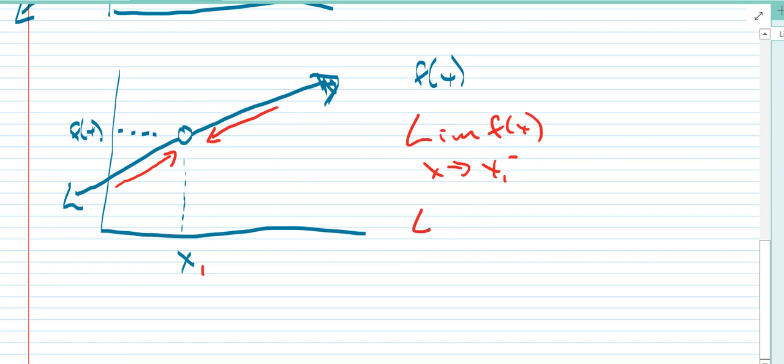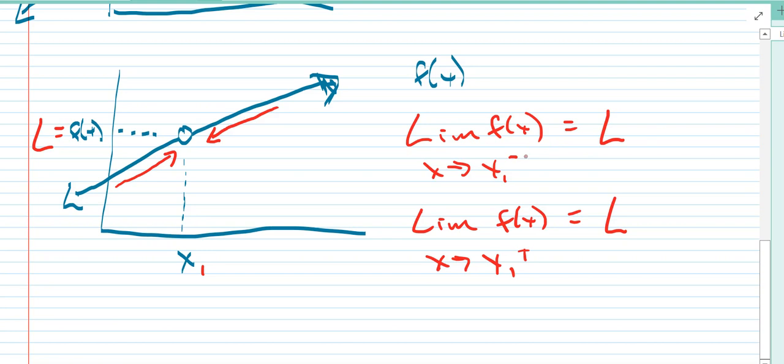the limit of this function f of x as x approaches x sub 1 from the right is also approaching some limit, L. It's approaching this function value, whatever it is. We know the function value doesn't exist, but it is approaching that function value, which we'll just call L. It has a limit. In other words, the left-hand limit exists and the right-hand limit exists. And so we know that if the left-hand limit exists and the right-hand limit exists, therefore the limit exists.